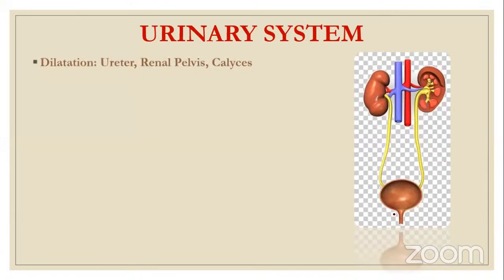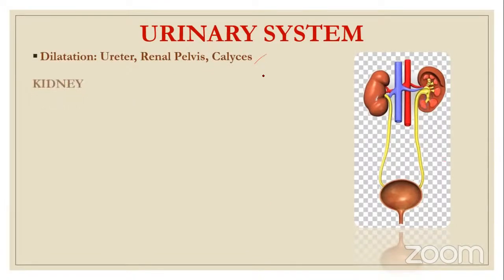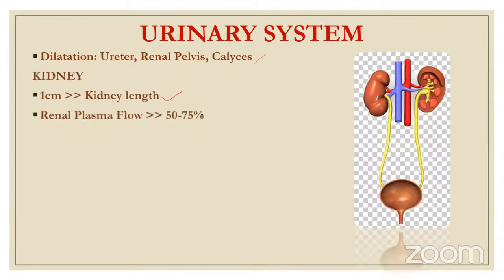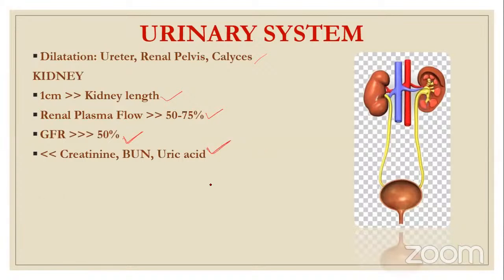Next, urinary system. The dilatation of ureter, renal pelvis, and calyces occurs. Kidney, 1 centimeter increase in the kidney length. Renal plasma flow is increased. We saw that in regional blood flow. And then GFR, glomerular filtration rate, is increased by 50%. And that is why there is reduced creatinine, blood urea nitrogen, and uric acid.